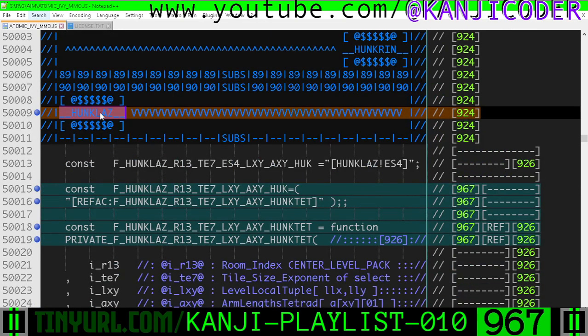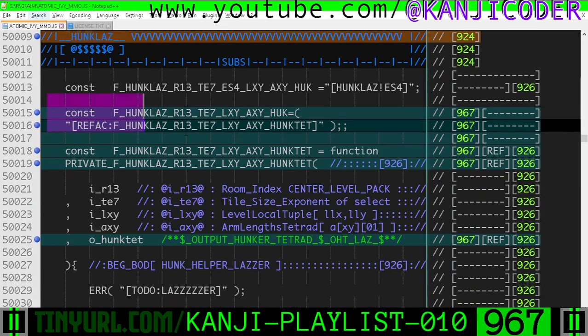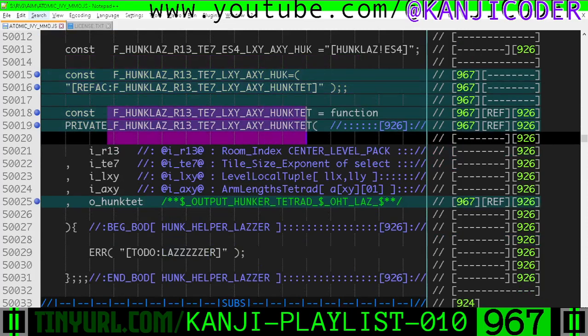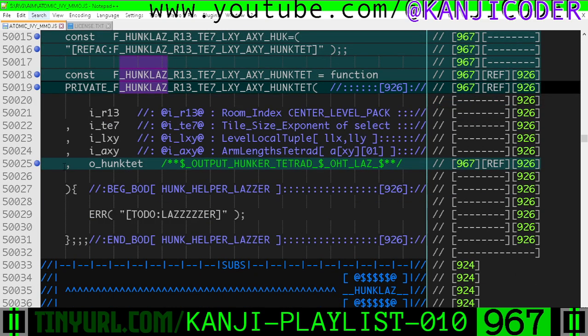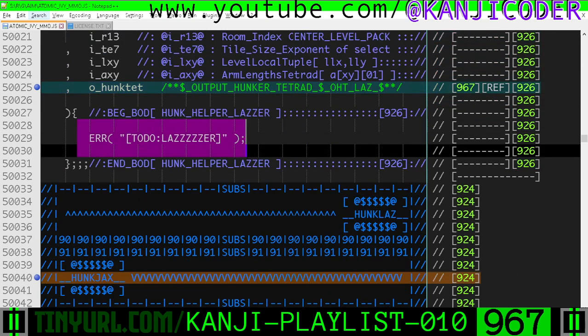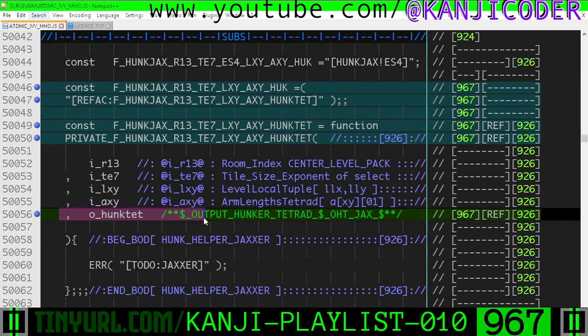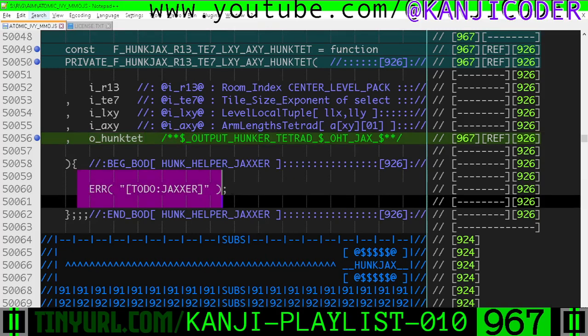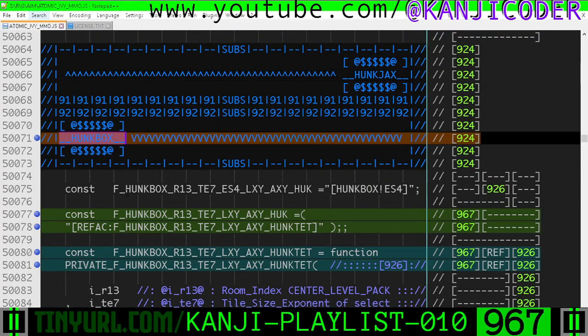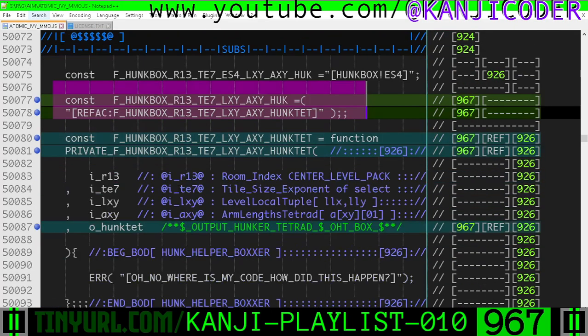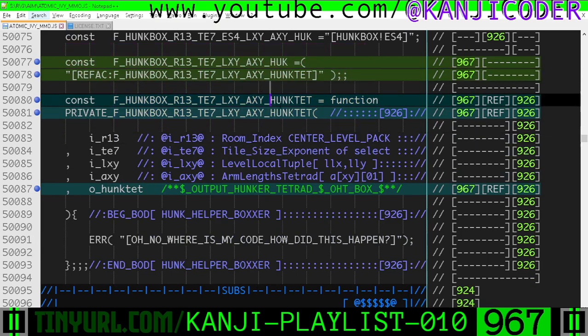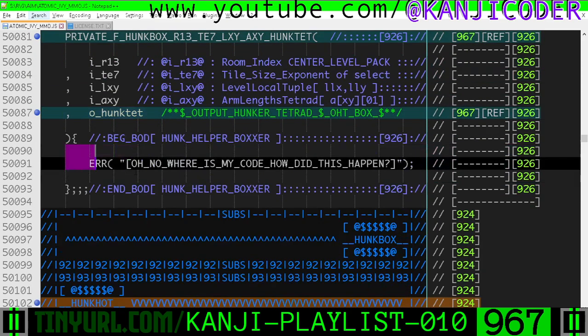Okay, hunk laser system. So this right here, monkey wrench macro. Here's the new function name. So this takes a laser-shaped blast and partitions it into up to 4 chunks and puts it into a hunk tetrad. We'll figure this out in another video. Hunk jacks, okay? Monkey wrench macro. New function name with the new output parameter. Here's our new output parameter. A tetrad object. We'll do this in another video. Okay, hunk box, okay? This is a monkey wrench macro. Here's the new name that has a new output parameter right here. We'll figure this out in another video.